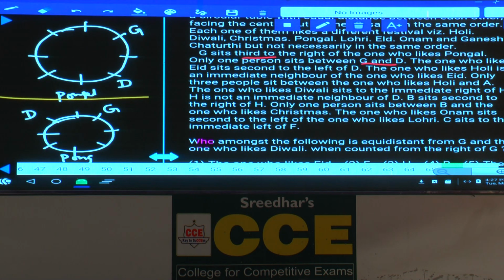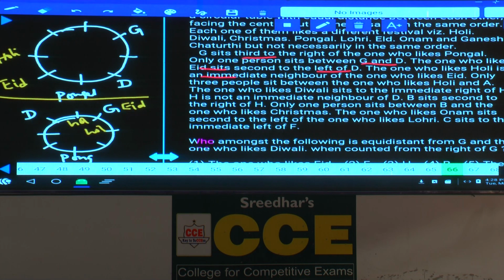The one who likes Eid sits second to the left of D. In the first case the one who likes Eid must be here, and in the second case, second to the left of D is G, so G likes Eid. The one who likes Holi is an immediate neighbor of the one who likes Eid. Holi and Eid are adjacent to each other. In the first case, Holi is here, and in the second case, Holi can be here or Holi can be here. There are 2 possibilities, isn't it?